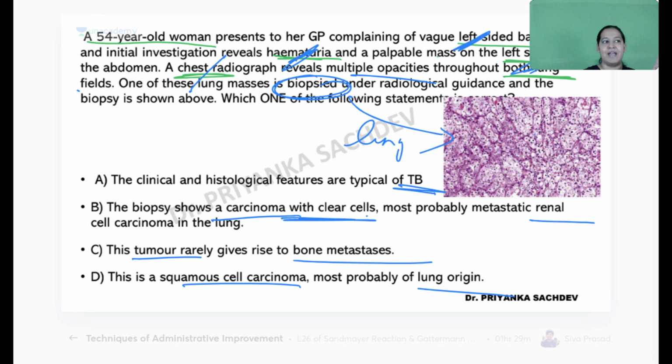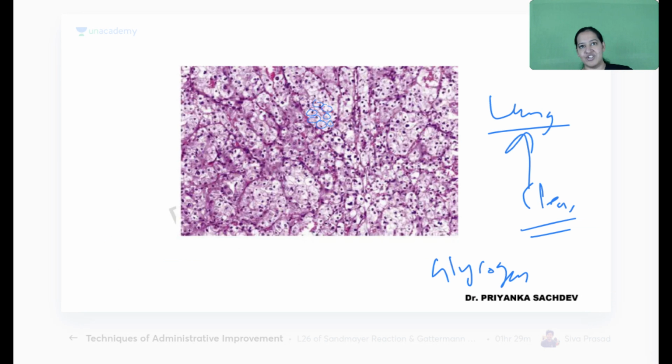So the correct answer here is B. The biopsy of the lung is showing tumor with clear cells. Probably it is metastatic RCC. Metastatic clear cell carcinoma from renal origin. Have you got it? So that is the thing here.